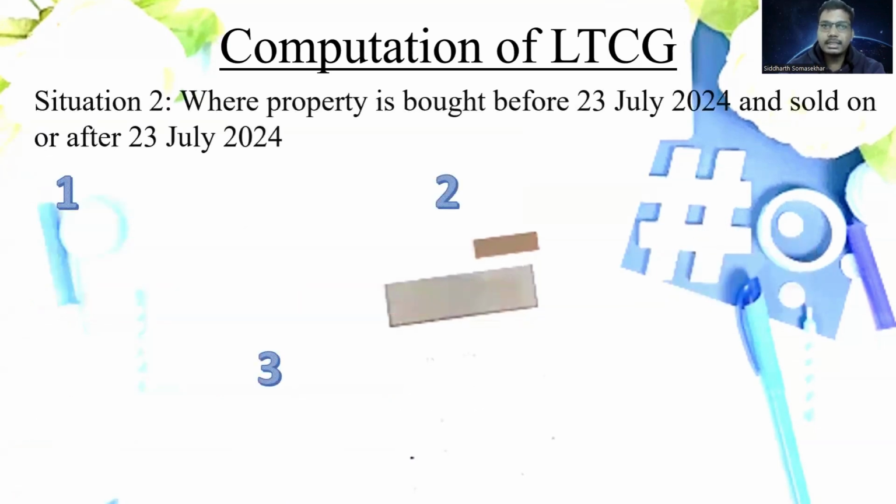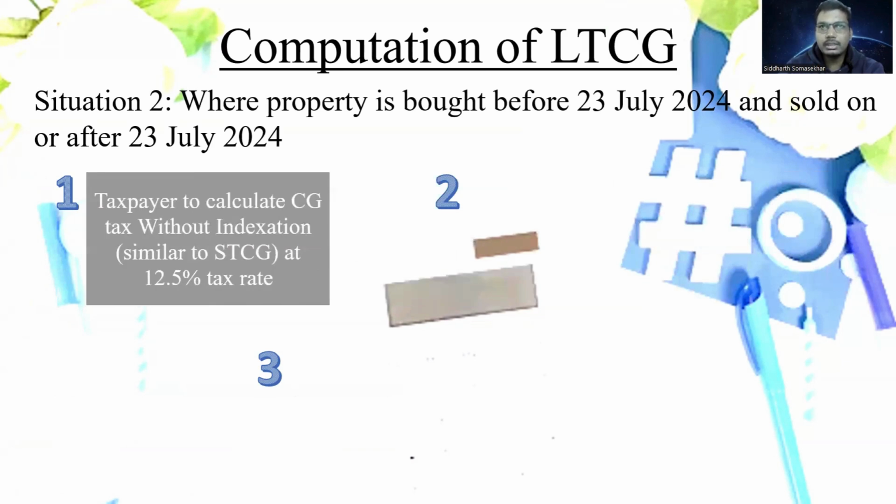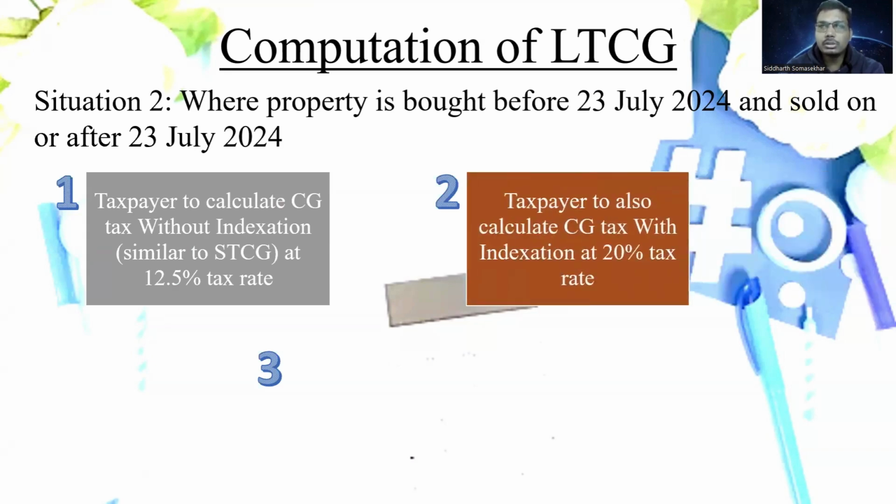Situation 2 is where the property is bought before the budget date and it is sold after the budget date. In this situation, we have to compute the capital gains under two methods. One is the new mechanism, that is the taxpayer calculates capital gains without indexation at 12.5% tax rate. That is a new provision. The taxpayer should also calculate the capital gains as per the old provision, that is with indexation at 20% tax rate.